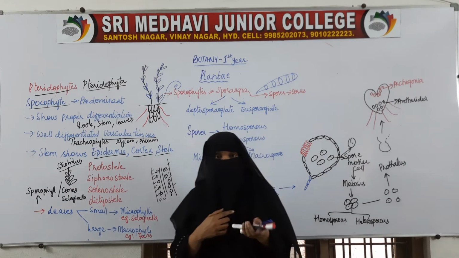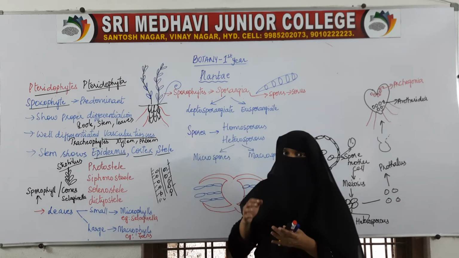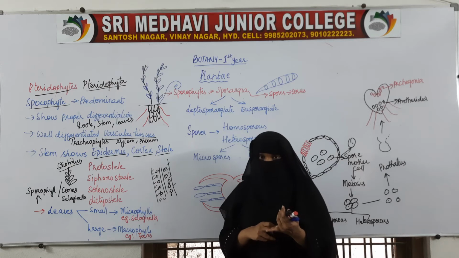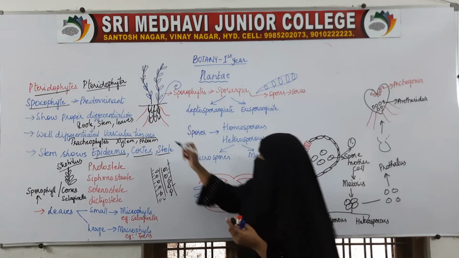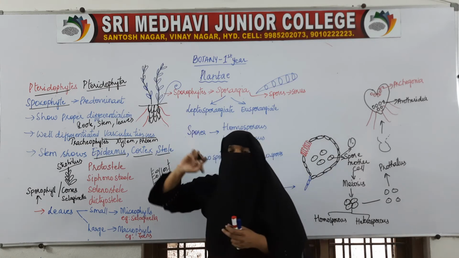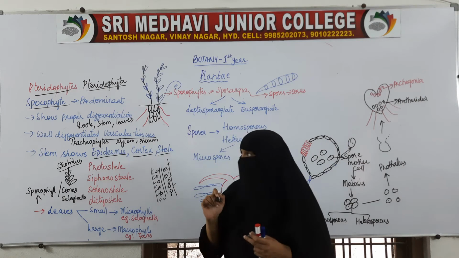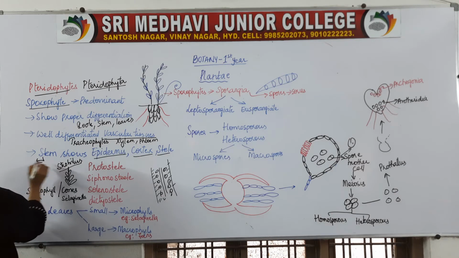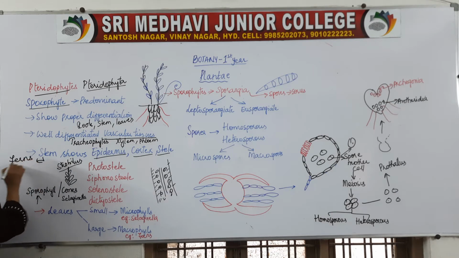So I told you the organisms will have proper roots, stem and leaves. Here this is the root. Here the stem is an underground, vertical rhizome. In ferns the stem is an underground, vertical rhizome.